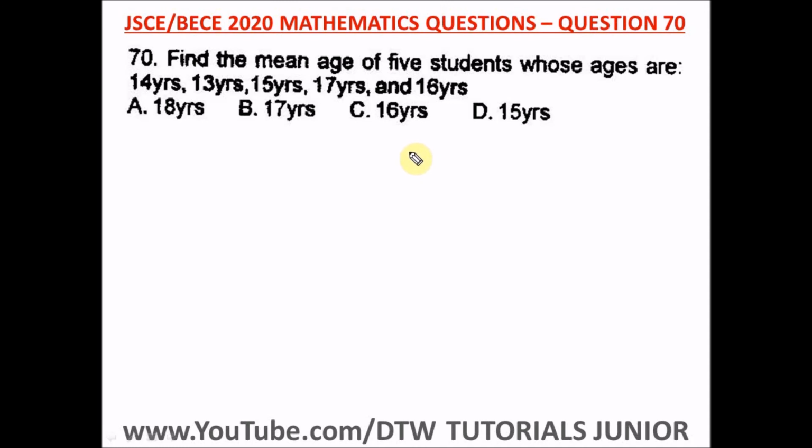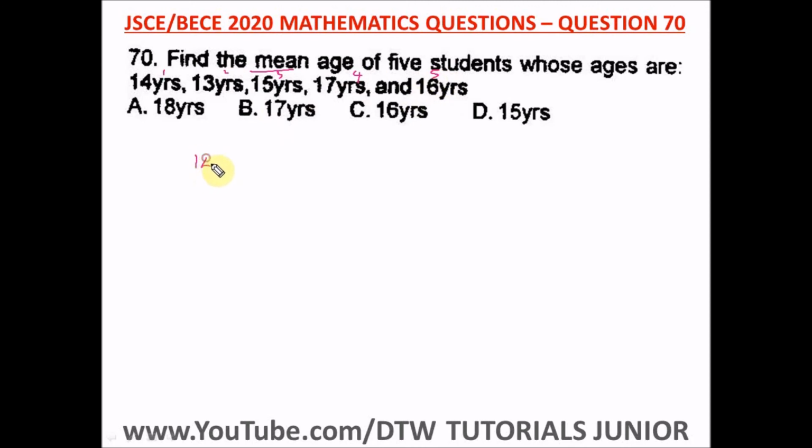That's your BECE exam. It says find the mean age of 5 students whose ages are these. We're told to find the mean. Remember the mean: we add up all these numbers and divide by how many numbers there are, and we have 1, 2, 3, 4, 5. So we divide by 5.